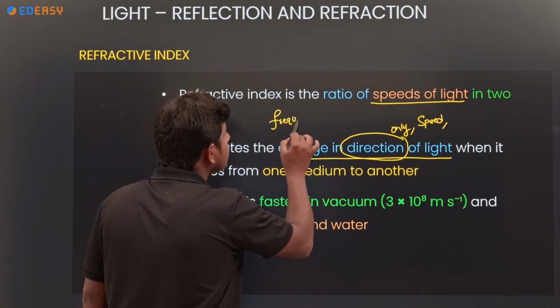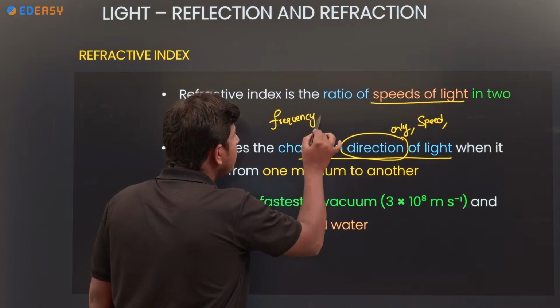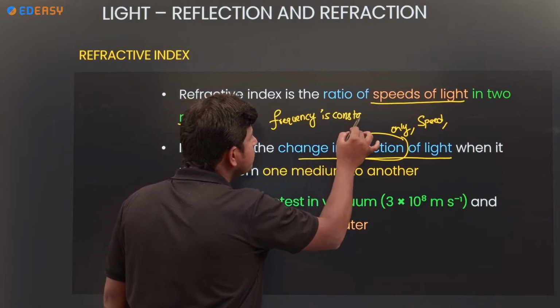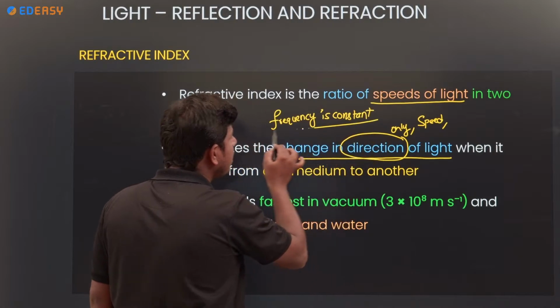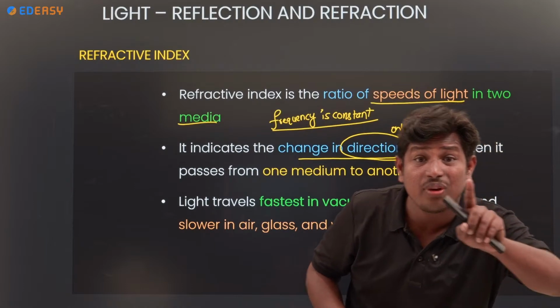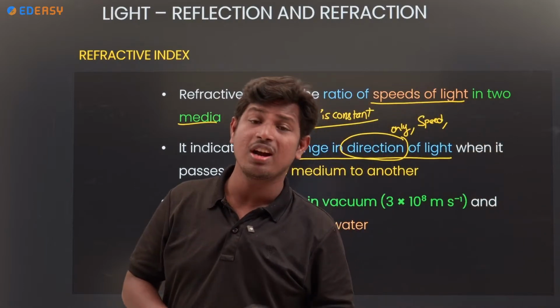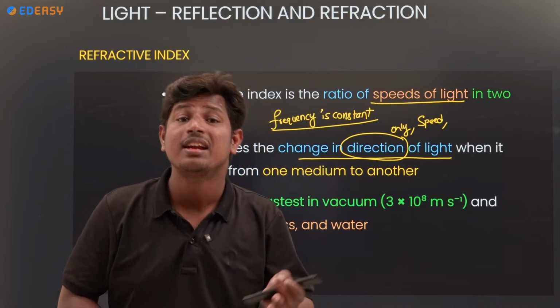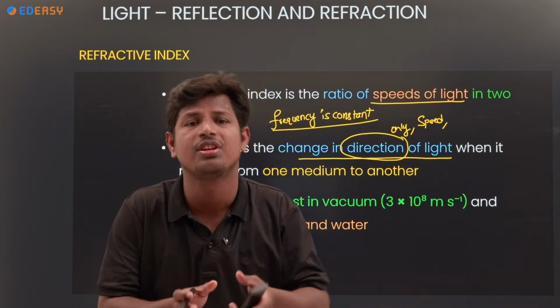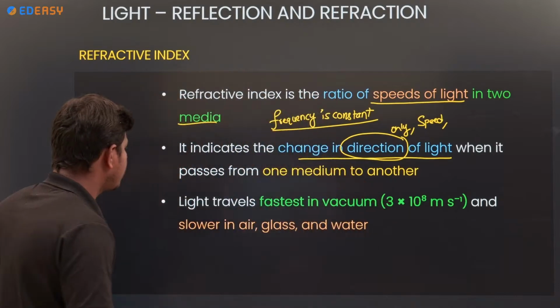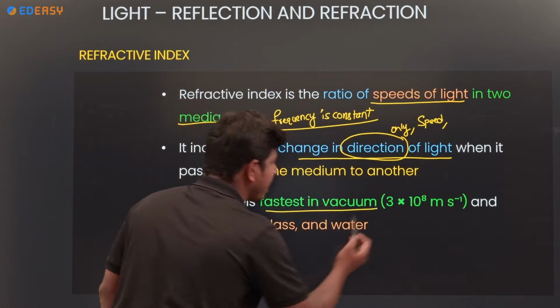Frequency is constant. Remember, whenever light travels from one medium to another medium, frequency is constant. What changes? Velocity changes, direction changes, displacement changes. These all change. The constant is frequency.